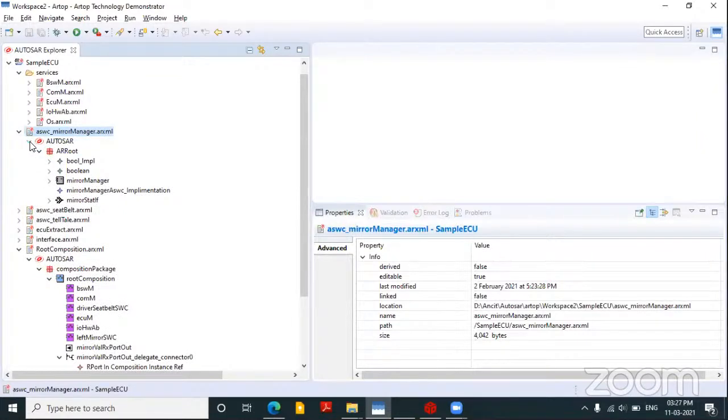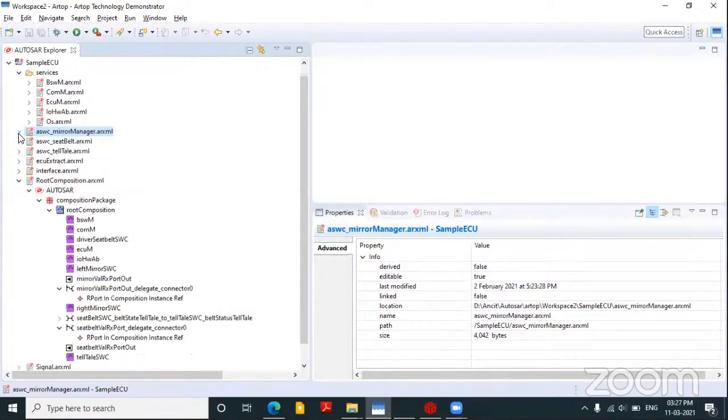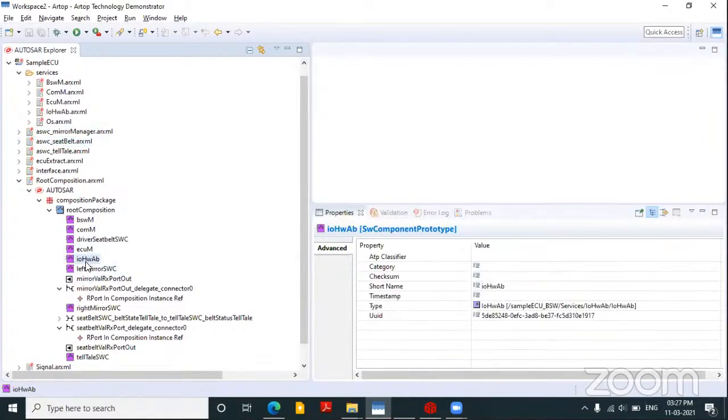But if you wanted to implement this mirror manager or this seat belt for multiple instances, for right and left, then here in this root composition, whenever we are creating a package, we can create multiple instances. So we'll be creating multiple individual packages for all the components to be kept inside this composition.